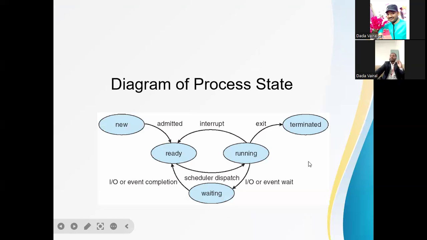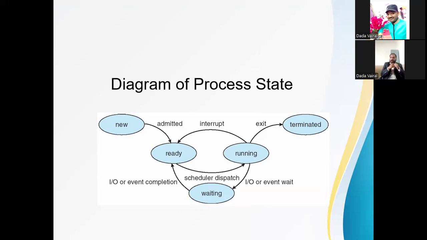Whatever process is created is in the new state. Then that process goes to the ready state when it is ready for execution. The process changes its state from new to ready.